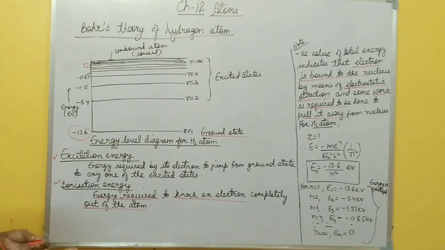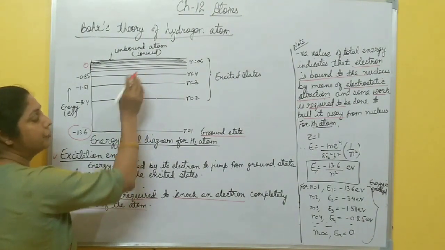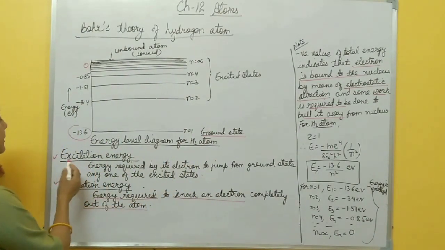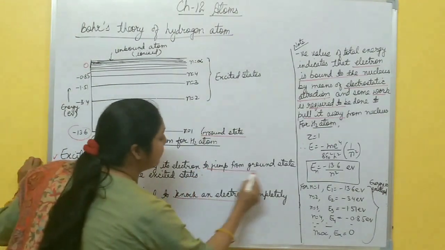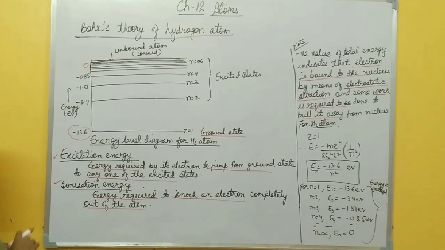But at a particular temperature, some electrons jump from the ground state to the second state, third state, fourth state. These other states are called excited states, and the energy required by an electron to jump from the ground state to any one of the excited states is called excitation energy.